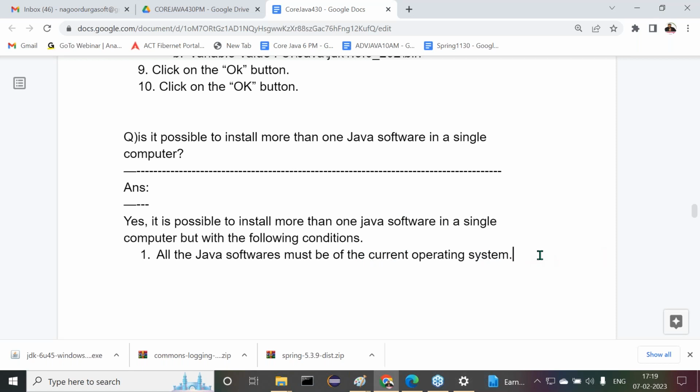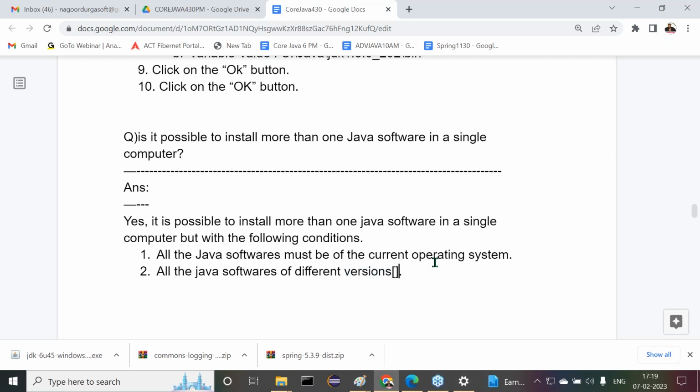All right, sir. Now point number 2. Observe carefully. All the Java softwares must be of different versions, not the same version. If the same Java 1.8 version I want to install 2 times, in the sense, at least we have to show a difference in the sub versions, like 1.8 underscore 202 we are using, instead of 202, 203, 204 something else. At least there we have to show the difference. But better to go with multiple different versions.